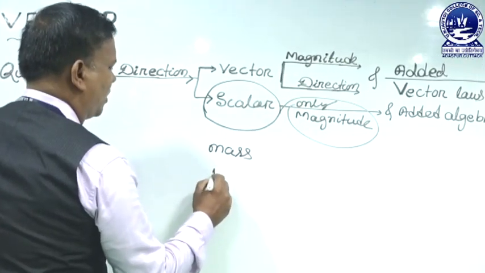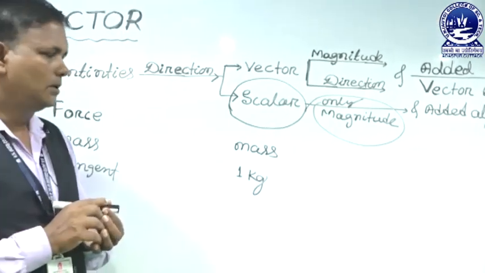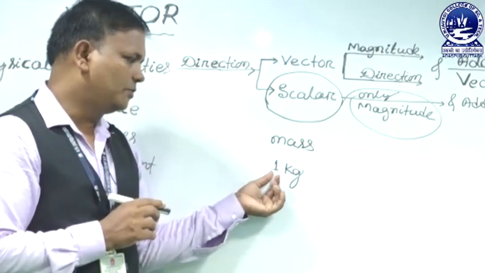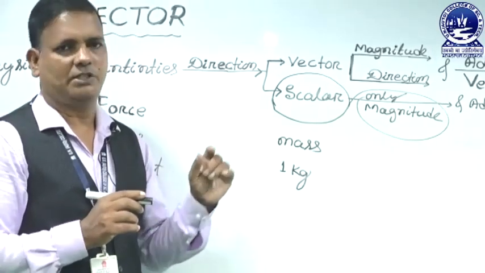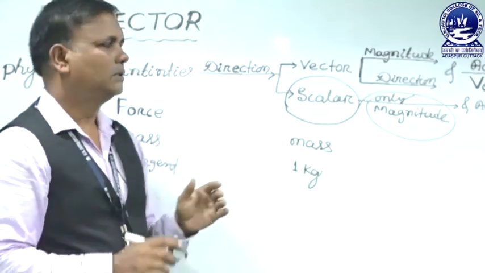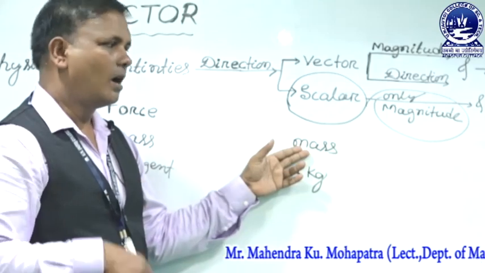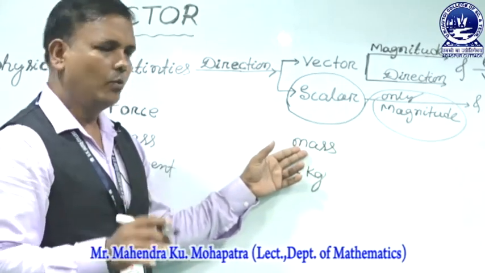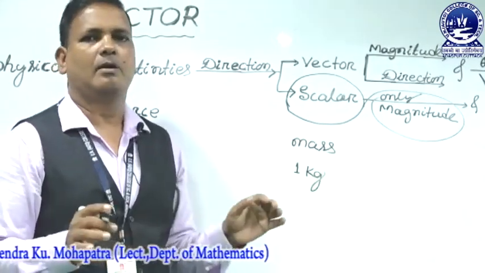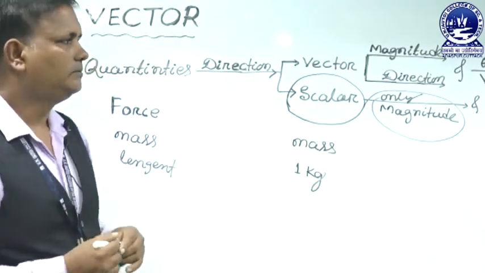Suppose we take 1 kg of sugar. The magnitude of sugar is 1 kg or 1. Magnitude is the amount. If a physical quantity has only magnitude for its complete specification, it is called a scalar quantity.